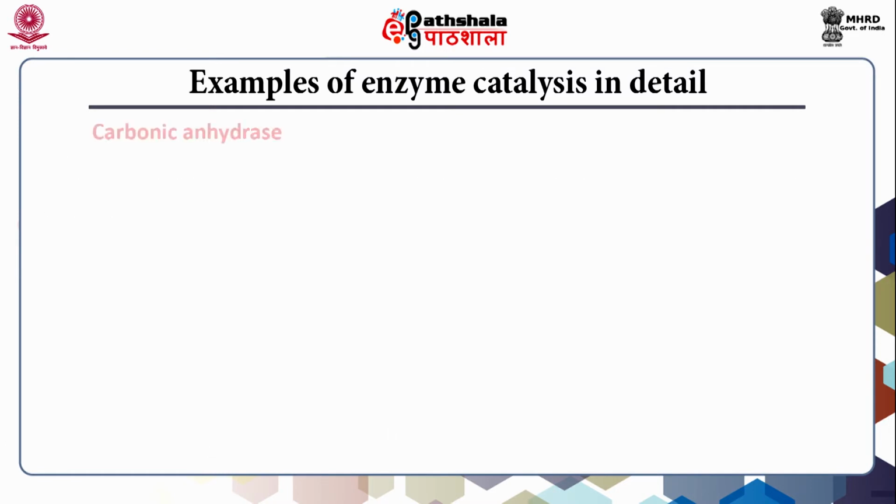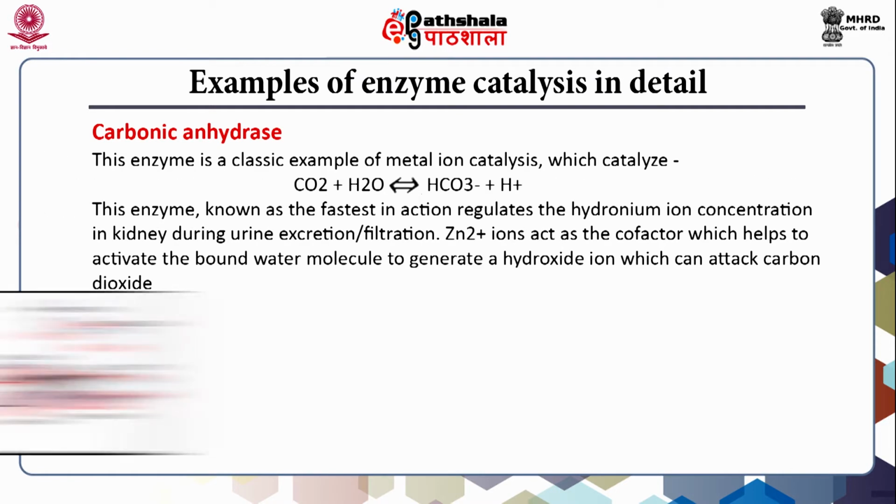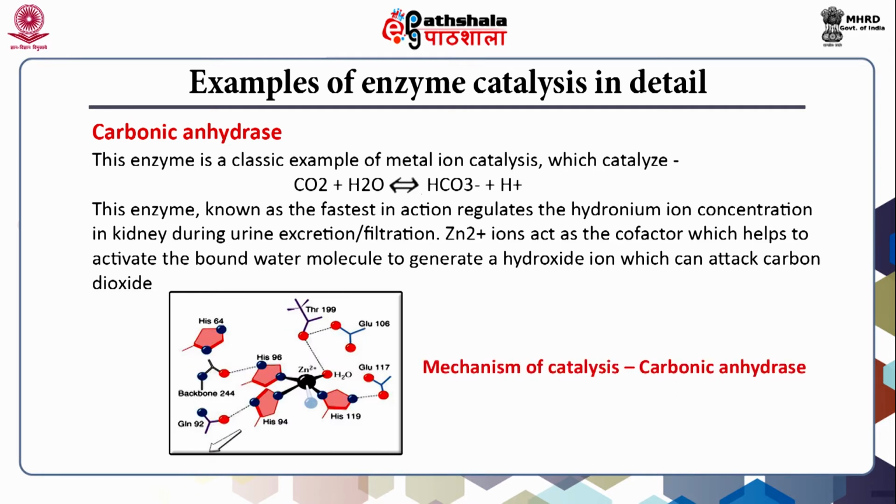Another enzyme is carbonic anhydrase. This enzyme is a classic example of metal ion catalysis, which catalyzes the reaction of carbon dioxide with water to give bicarbonate and a proton. This enzyme, known as the fastest in action, regulates the hydronium ion concentration in the kidney during urine excretion or filtration. Zinc ions act as the cofactor which helps to activate the bound water molecule to generate a hydroxide ion which can attack carbon dioxide.